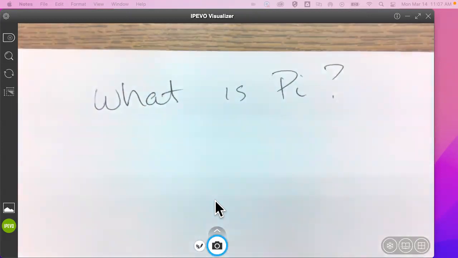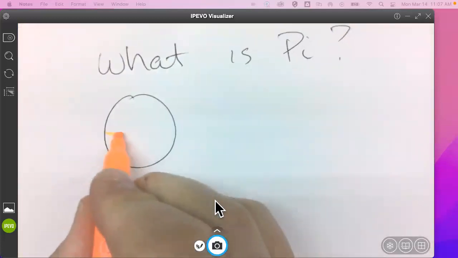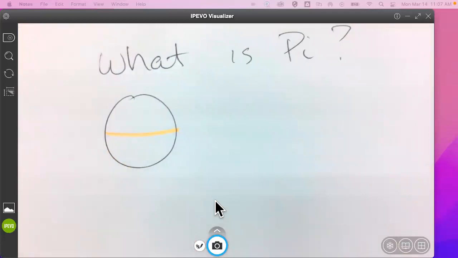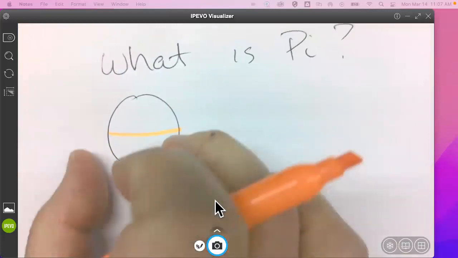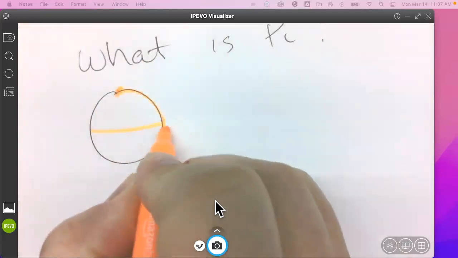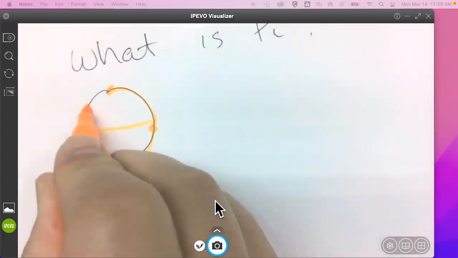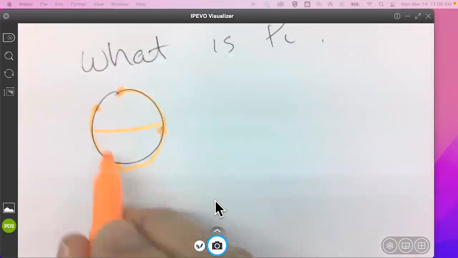What is pi? It's a dessert treat made of flour and sugar and often fruit. No. Yes, Mark. The circumference divided by the diameter. You win. If you take a circle and figure out exactly the length of the diameter, and then pull that diameter out and wrap it around the outside, you'd find that you can wrap it a little bit more than 3 times. It'll wrap 3 times plus a little bit.